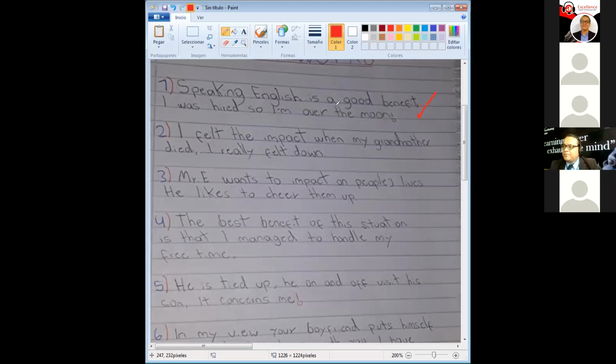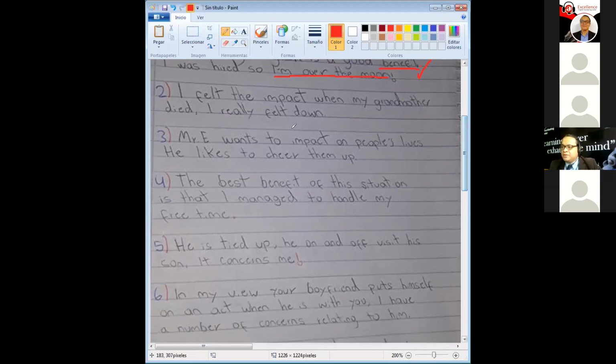Fantastic example. So here, the focus was using verb and noun forms. The verb is benefit, but here it's a noun. So you're using it in noun form. Correct. I also loved how you used the idiom over the moon, which is to be very happy. Excellent. Number 2, please.